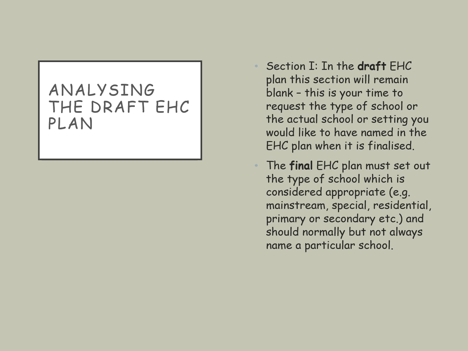Section I of the draft EHC plan should remain blank. This is your time to request a type of school or the actual school or setting that you would like to have named in the EHC plan when it's finalised. You might want to take a look at our YouTube video around considering a school to name in an EHC plan. The final EHC plan must set out the type of school which it considers to be appropriate, for example, a mainstream, special, residential, primary or secondary, and should normally but not always name a particular school for the child to attend.